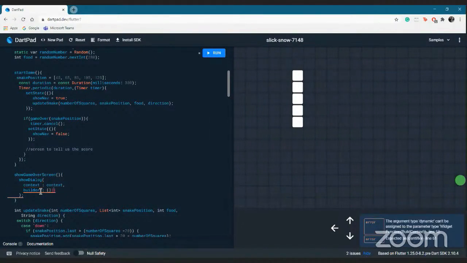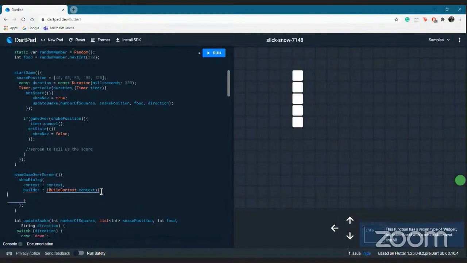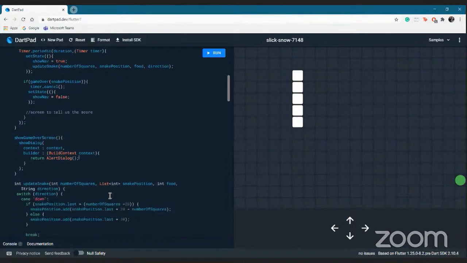And similar to every other builder which we have previously used, it takes a build context and a context, and what it returns is an alert dialog. If I'm not wrong, this is the spelling.